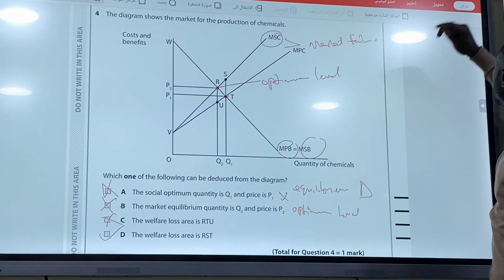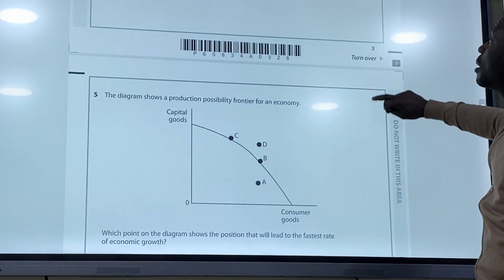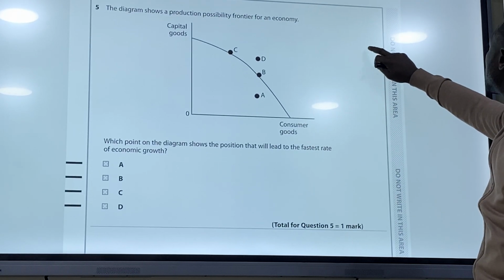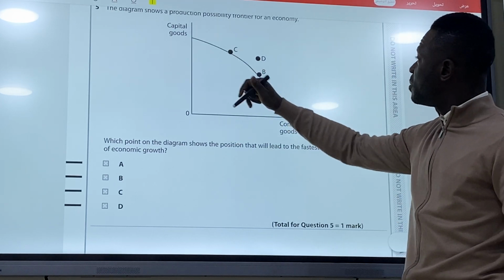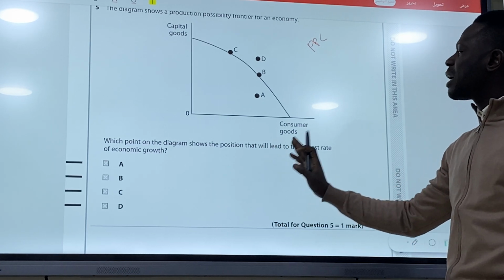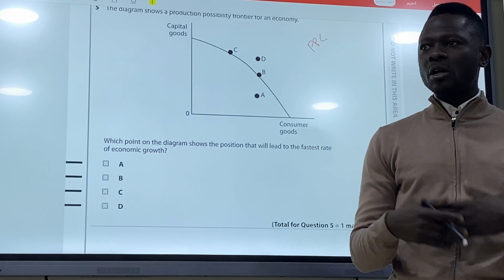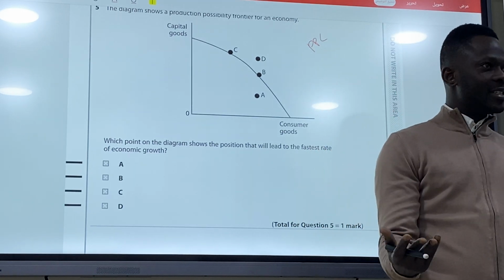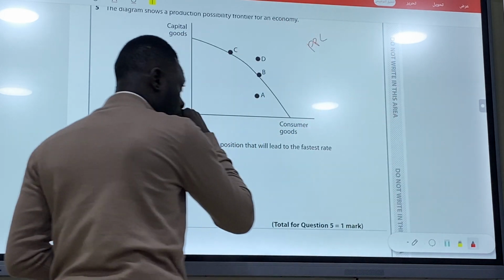Go to the next question. Question 5. This is a PPC. They said, which point of the diagram shows the position that will lead to the fastest rate of economic growth? What is economic growth? Economic growth means output is increasing. So we check each point.